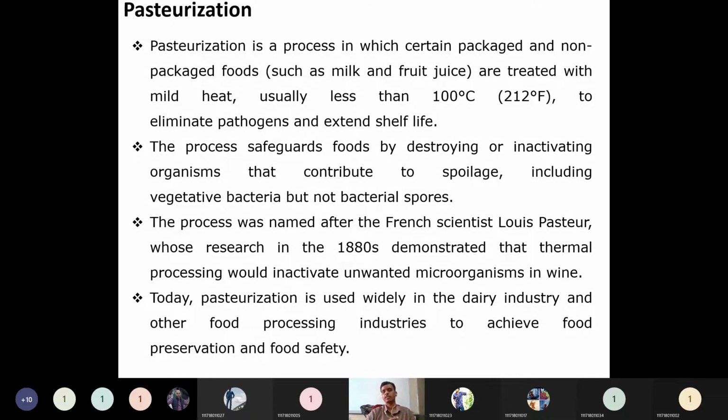But the pasteurization which is applied in industrial processes largely kills the bacteria which cause the food to spoil. This process was named after the French scientist who conducted research and demonstrated through an experiment that thermal processing would inactivate or even kill the bacteria in wine. Nowadays it is synonymous with dairy product industries, especially milk. The packet milk we are drinking is nothing but pasteurized milk.